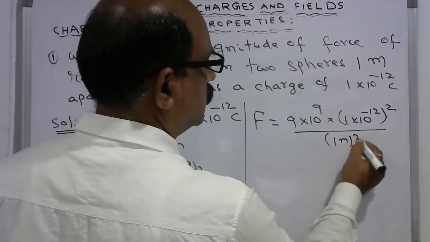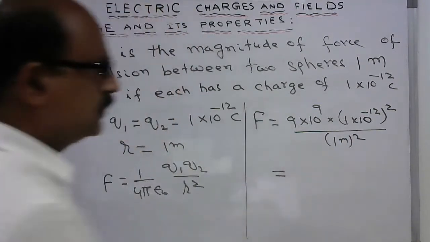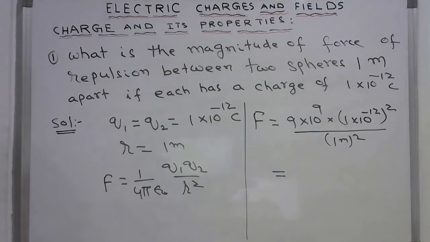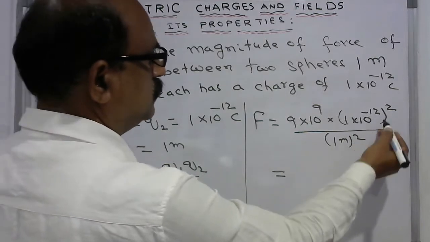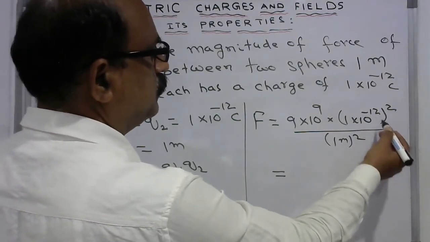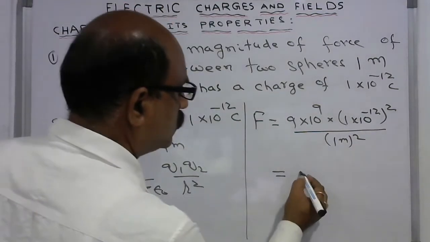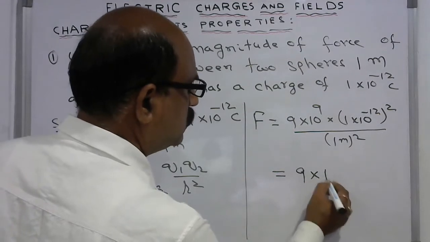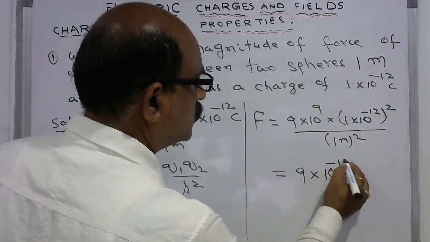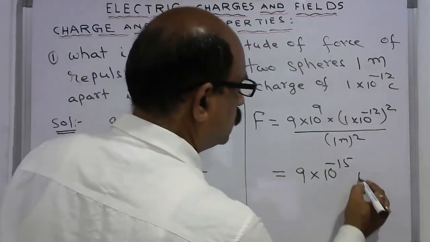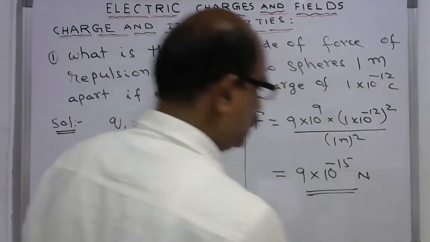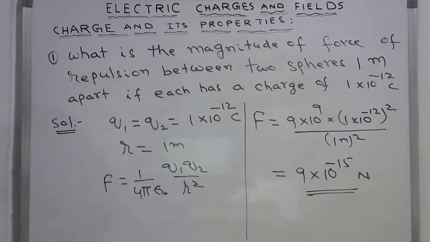After simplification, this is 9 into 10 power of minus 15 newtons. This is the force between the two charges.